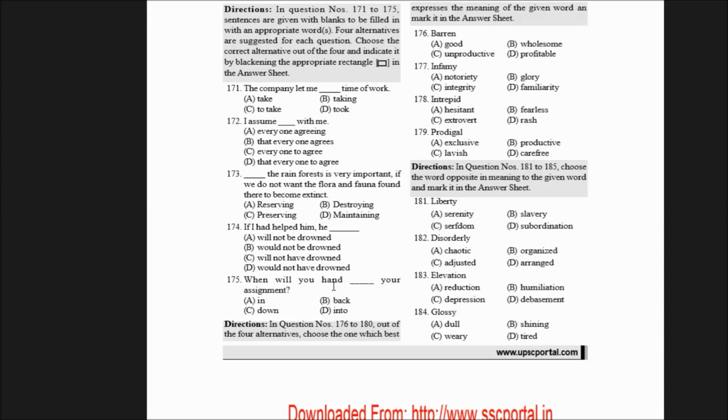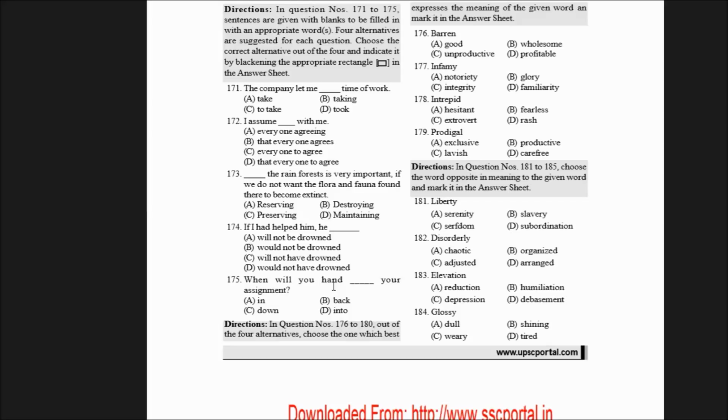The structure of this sentence is if I plus past perfect. Had helped is the past perfect. If I had helped him, he would plus not, so would not, plus have drowned. So this is the structure of the type 3 conditionals.